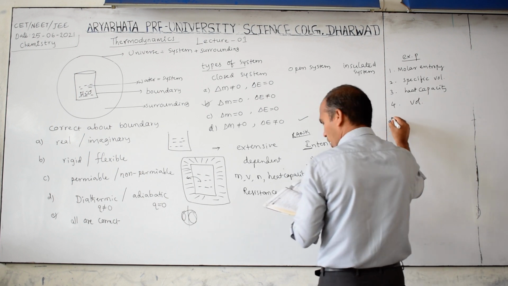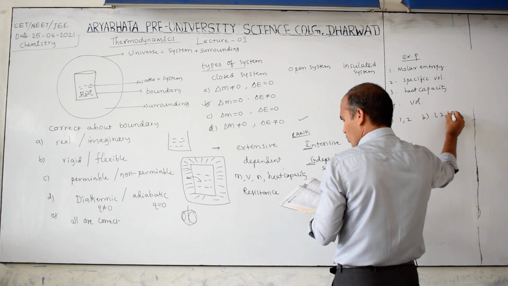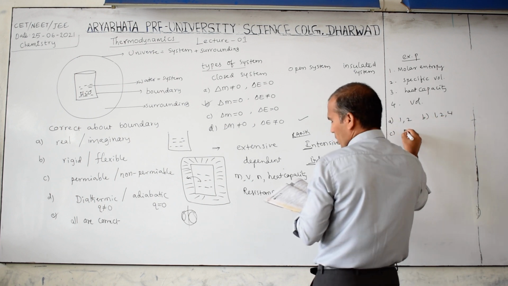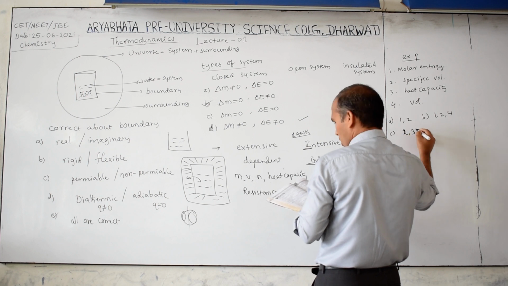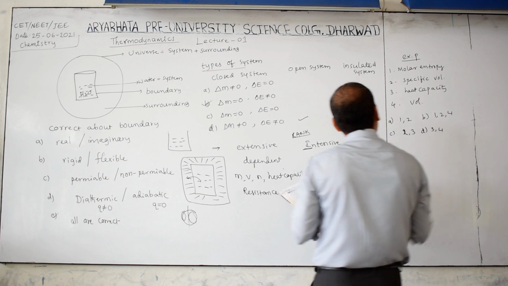Options are A 1 2, B 1 2 4, C 2 3, D 3 4.